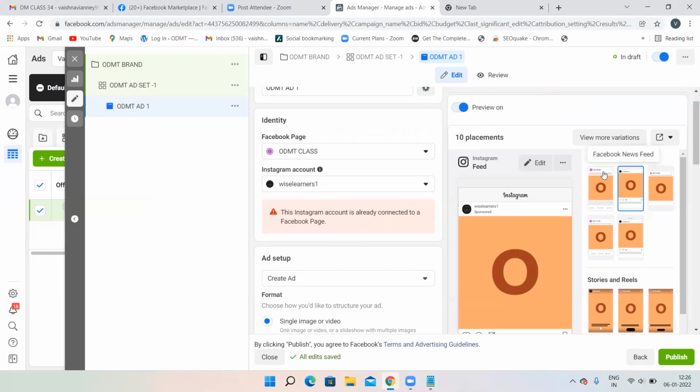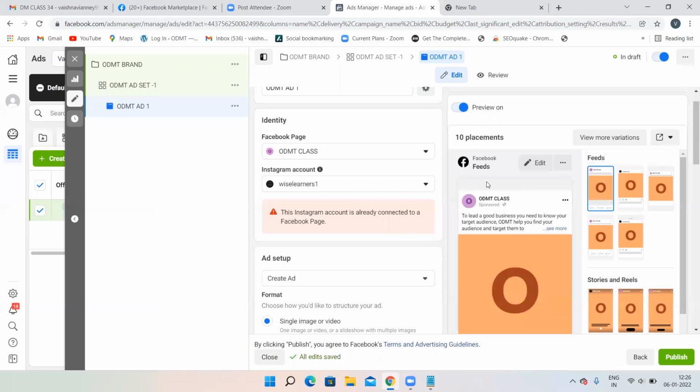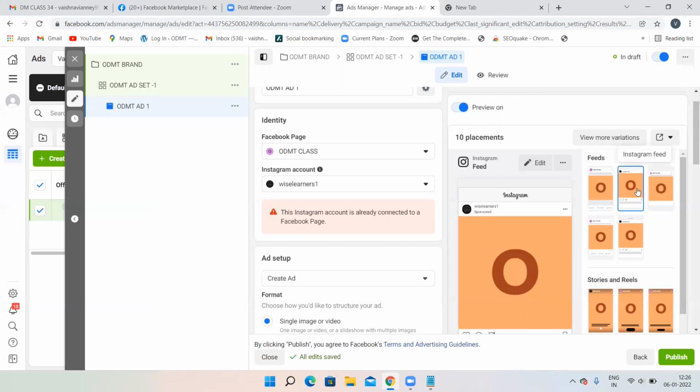Now see, this is the Facebook news feed, right? You can see the Facebook page name. Now this is the Instagram feed. You can see the Instagram account name. That is the only difference. Other than that, there is no difference. To connect your Instagram account, you just have to log into your Instagram account. Just below the Facebook page, the Instagram account option will be there. You just have to log into your Instagram account. That's it. Other than that, there is nothing else.